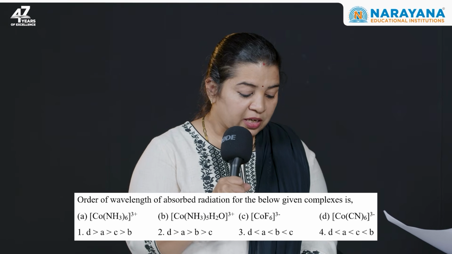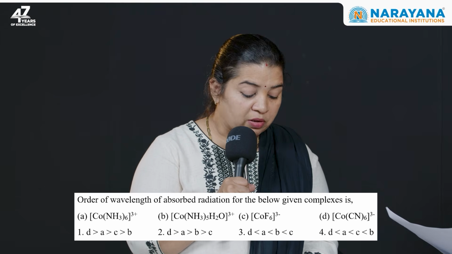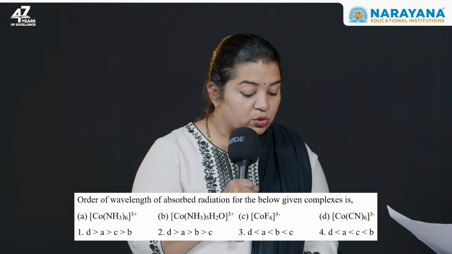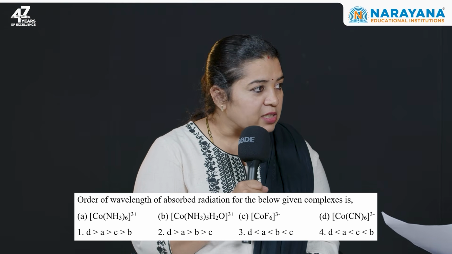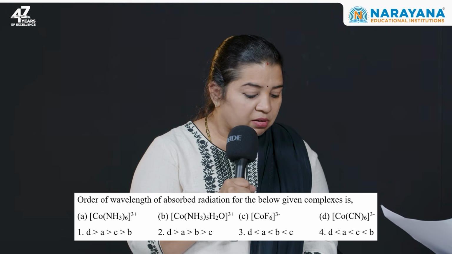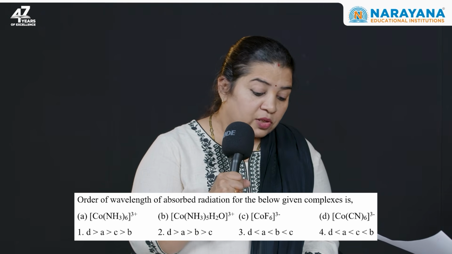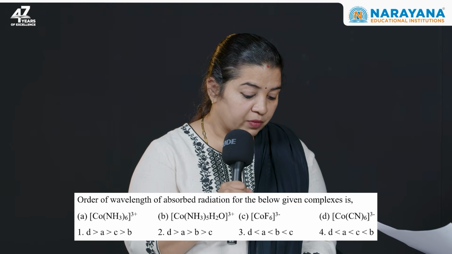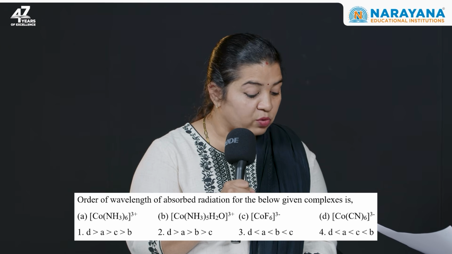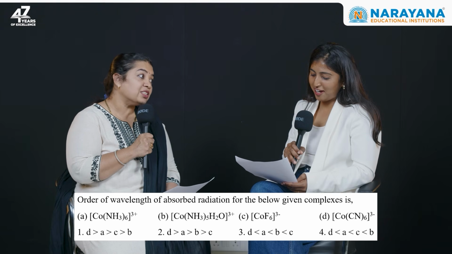Question number 5 is again from the spectrum: order of wavelength of absorbed radiations. Again, you need to know exactly what type of ligands are there, what type of geometries there will be, what the CFSE will be, and then you can solve the question. You cannot crack this just by seeing the options; you have to arrange them in order, so you must be well versed with what is given in NCERT.